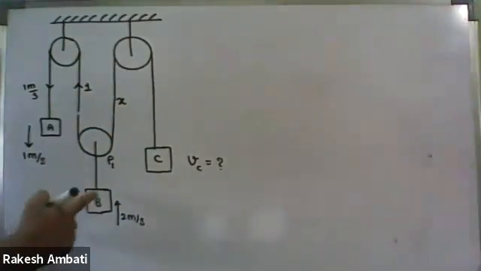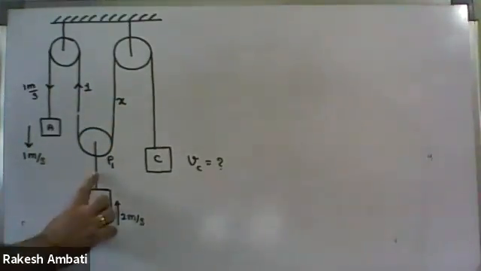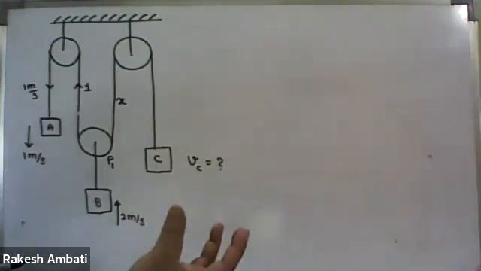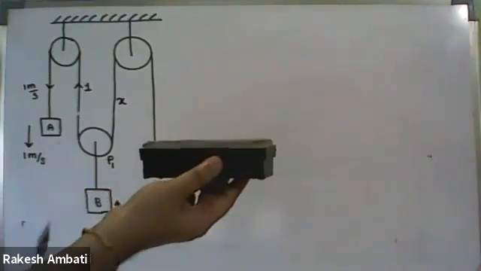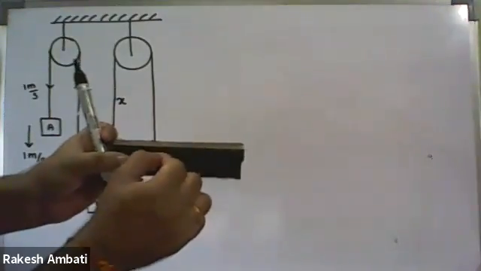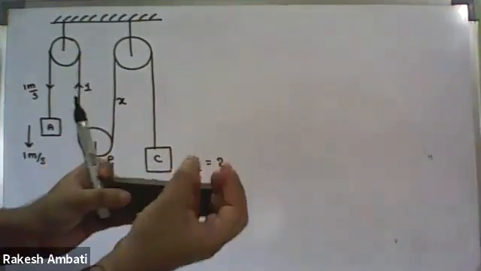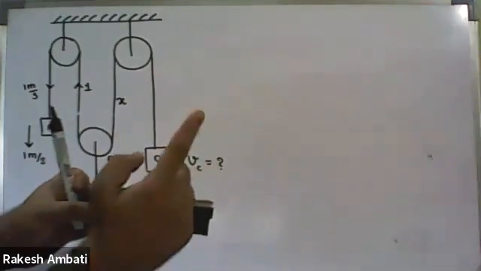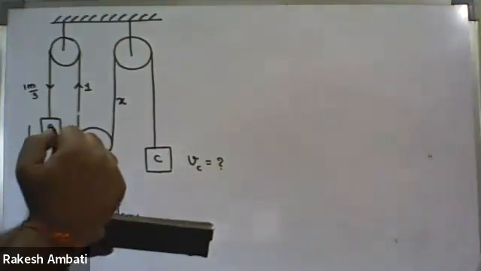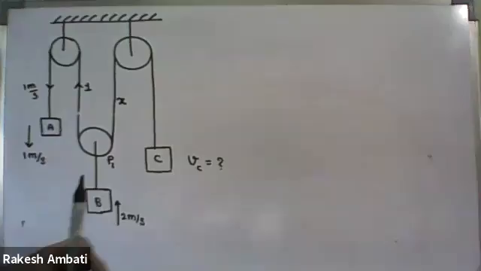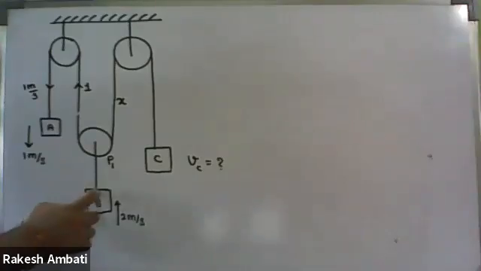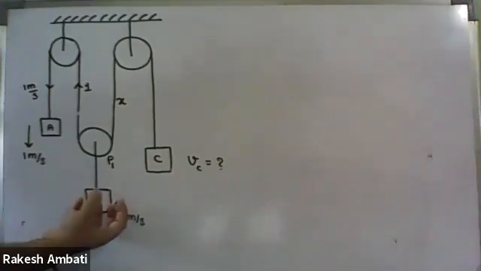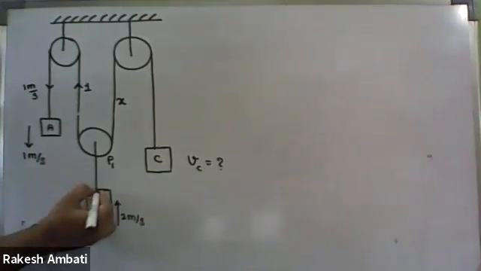Now you please answer. Here block B is moving upwards with 2 meter per second. If a block is moving with some velocity, then each and every point of the block also possesses the same magnitude of velocity in the same direction, correct? So each and every point of the block is moving up with 2 meter per second, even this point.